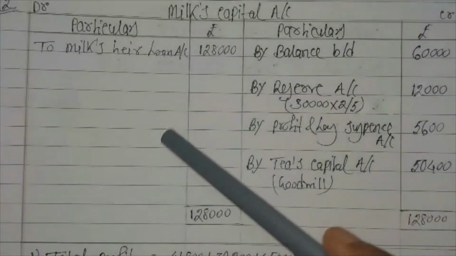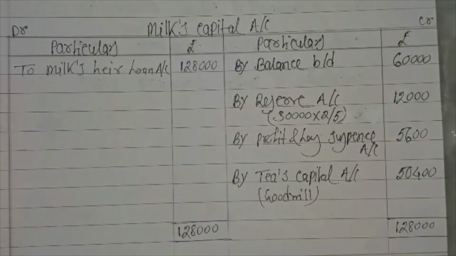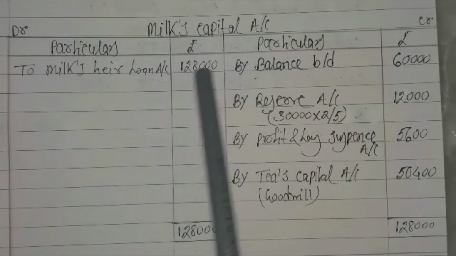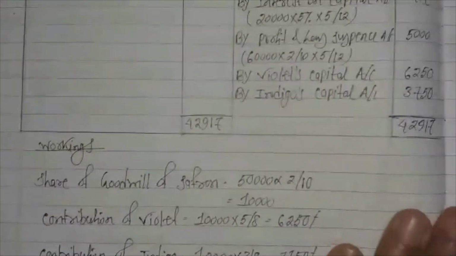There is nothing in the debit side, that is no drawing, no interest on drawing present in that particular sum. So the total of the credit side becomes 1,28,000. That entire amount is transferred to Milk's loan account. It is 1,28,000. Okay. So we see another sum of death of partner. Let's see the other one. It is sum number 13.